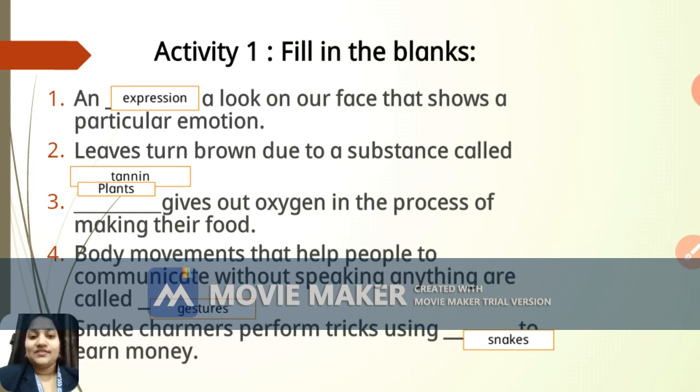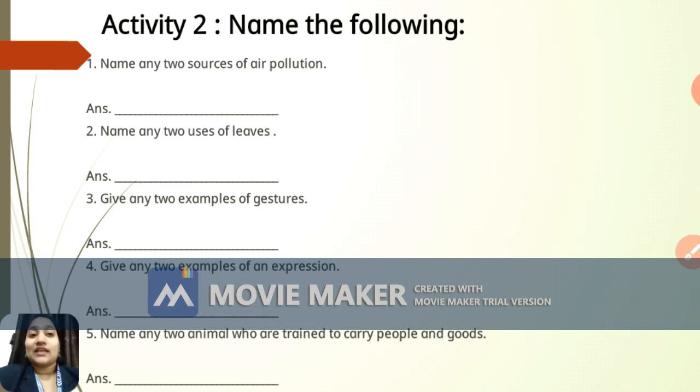Let's move ahead. So our next activity is name the following. Okay, so the first one: name any 2 sources of air pollution. The answer here is vehicles and firewood. So vehicles and firewood are the 2 sources of air pollution.